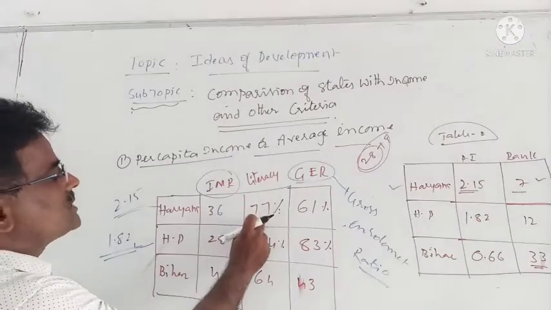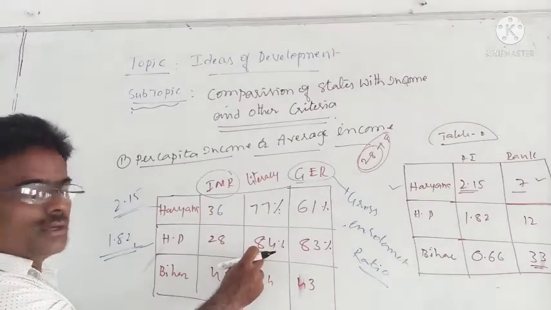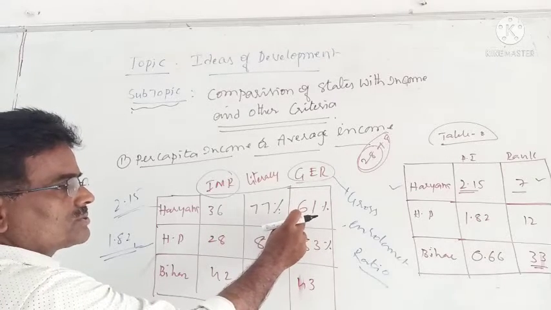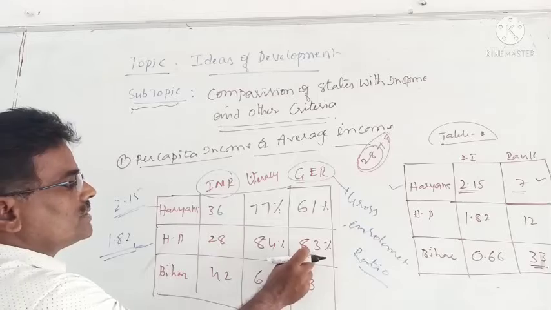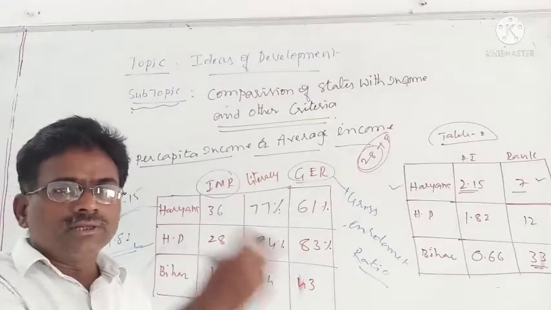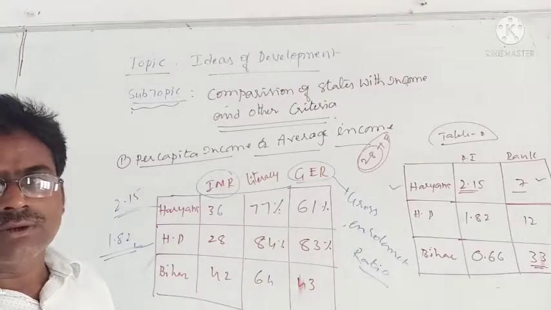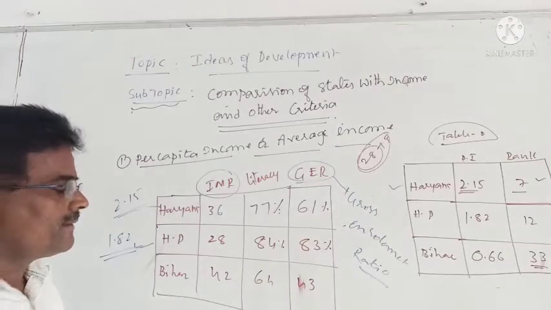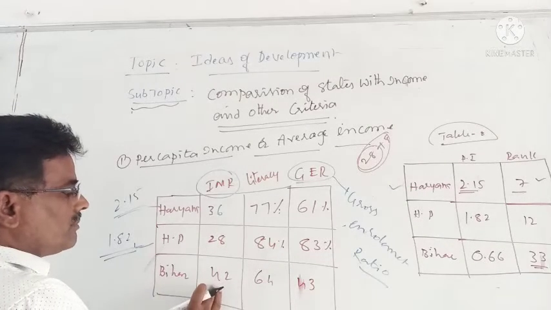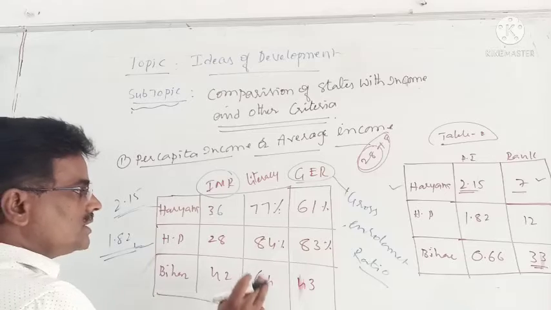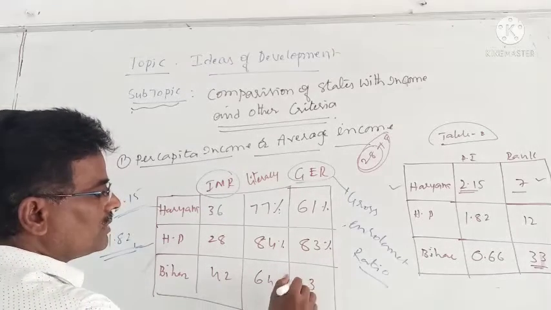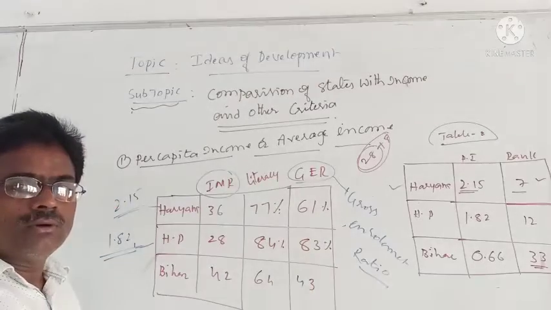Here literacy rate is 77, here it is 84. Here fewer children are enrolled in school, and here more children are enrolled. Basing on this, what conclusion can you get? What idea are you getting? Of course, Bihar has less income, more deaths, very low literacy, and a very low gross enrollment ratio.